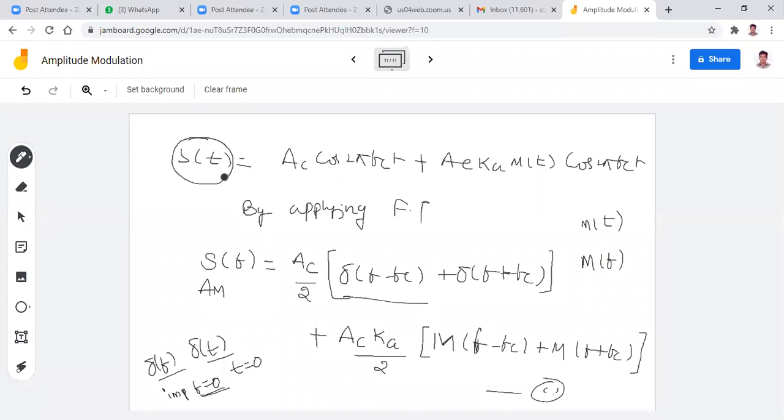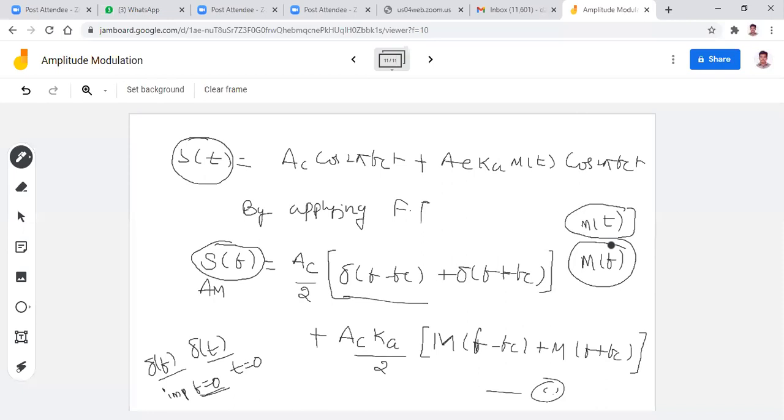Amplitude modulated signal. What is S of f? Spectrum of the amplitude modulated signal, the AM signal, right? Now tell me what is M of t? Message signal. What is M of f? Spectrum of the message signal. That's it. Is it okay?